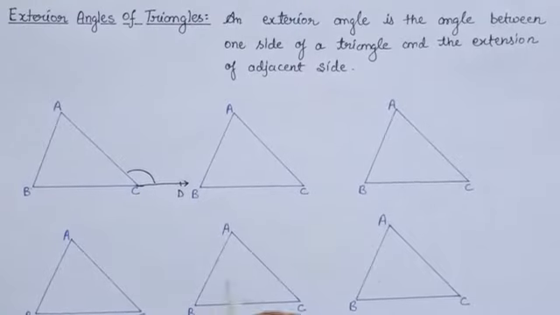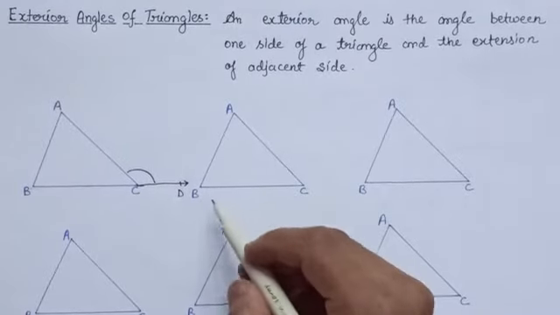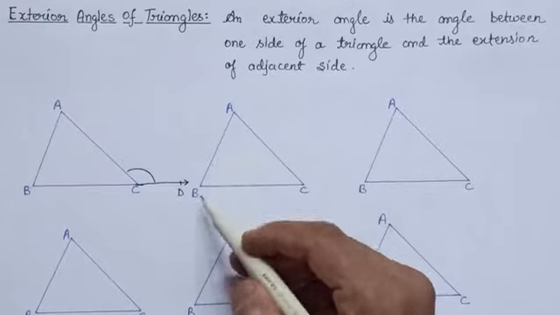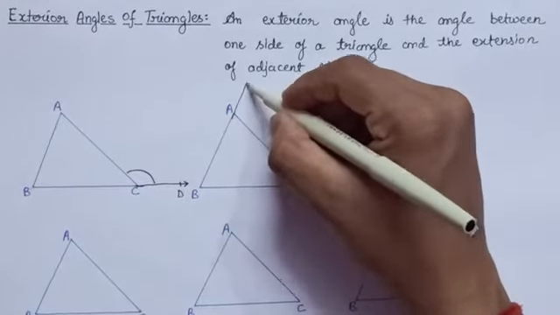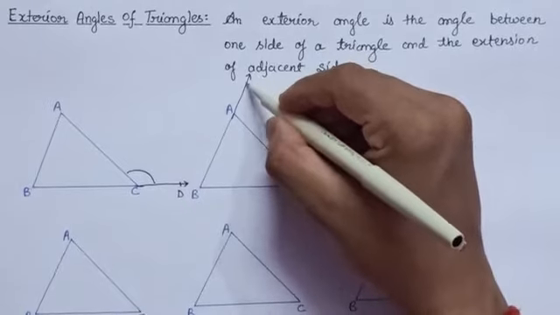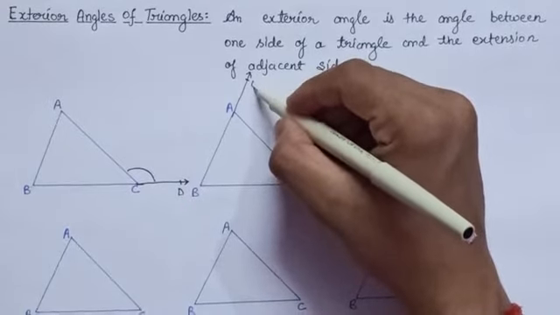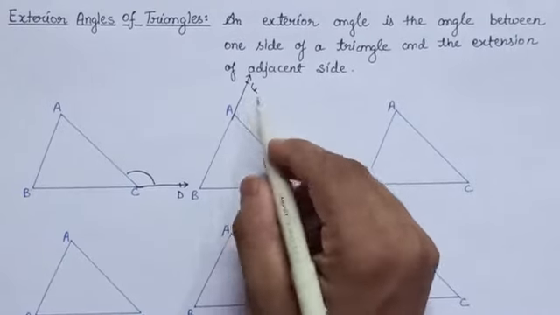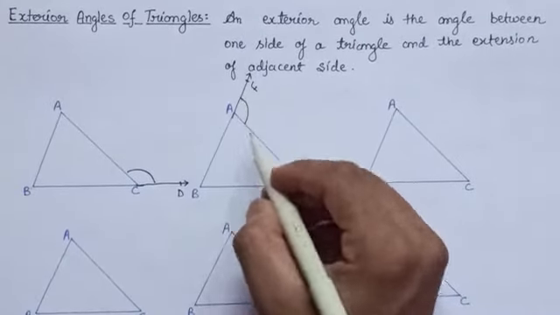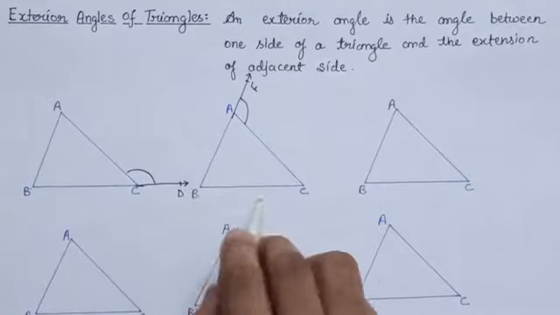In the same way, if we produce the side AB like this, let us say this is the point F, then you can see CAF is also an exterior angle to this triangle ABC.